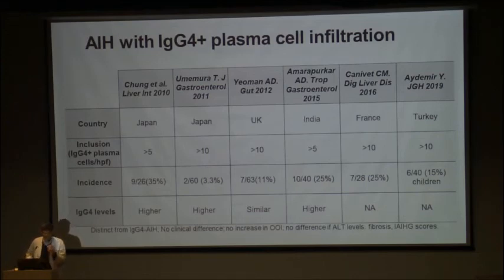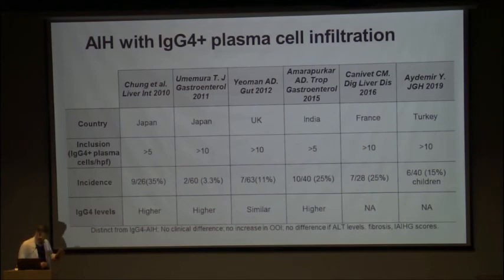the reverse direction. And again, I have compiled these 6 studies: from Japan 2, UK 1, Dr. Amrapurkar from India, 1 study from France, and 1 pediatric study from Turkey. What they have done is they have stained their autoimmune hepatitis slides for IgG4 with a cutoff of 5 or 10 cells per high power field. Based on this criteria, they found an incidence of 35%, 3%, 11%, 25% from India, 25% from France, and 15% of the children reported from Turkey.